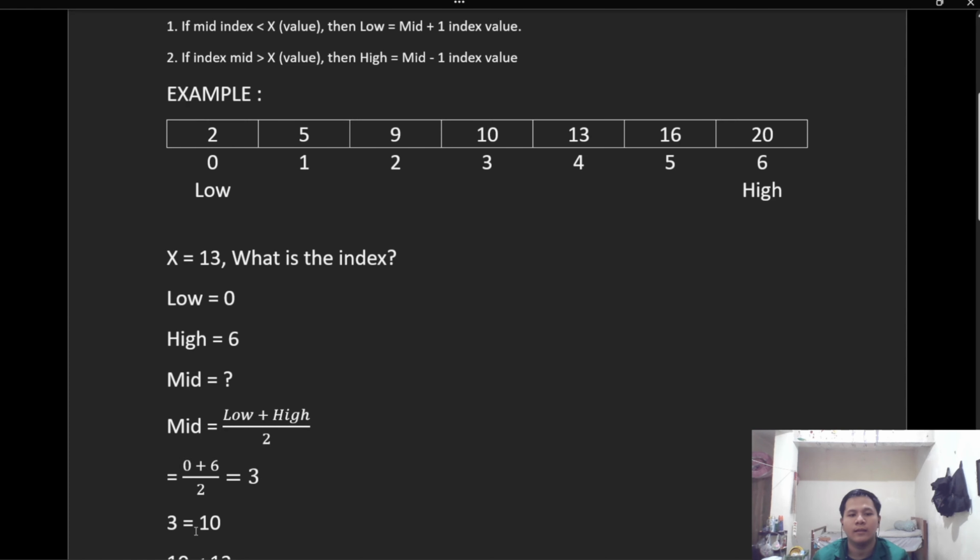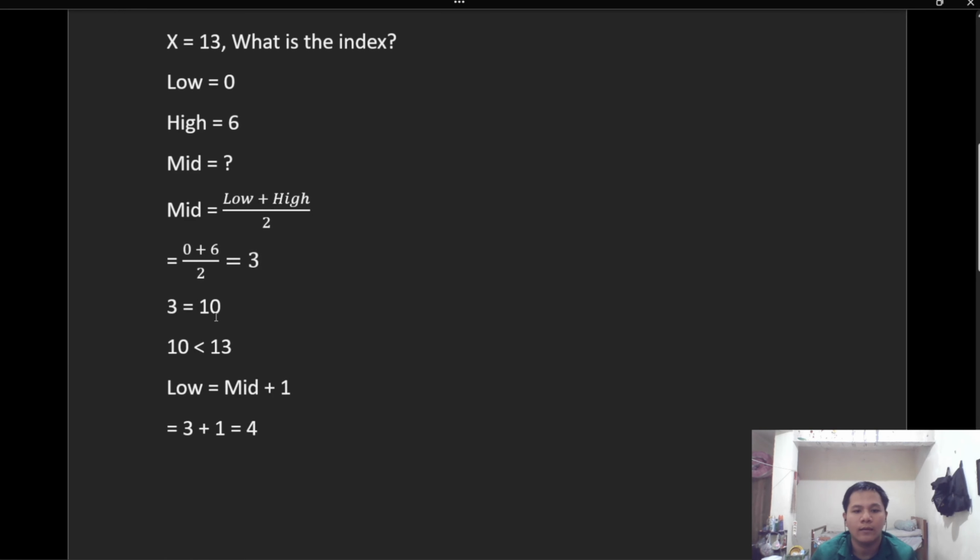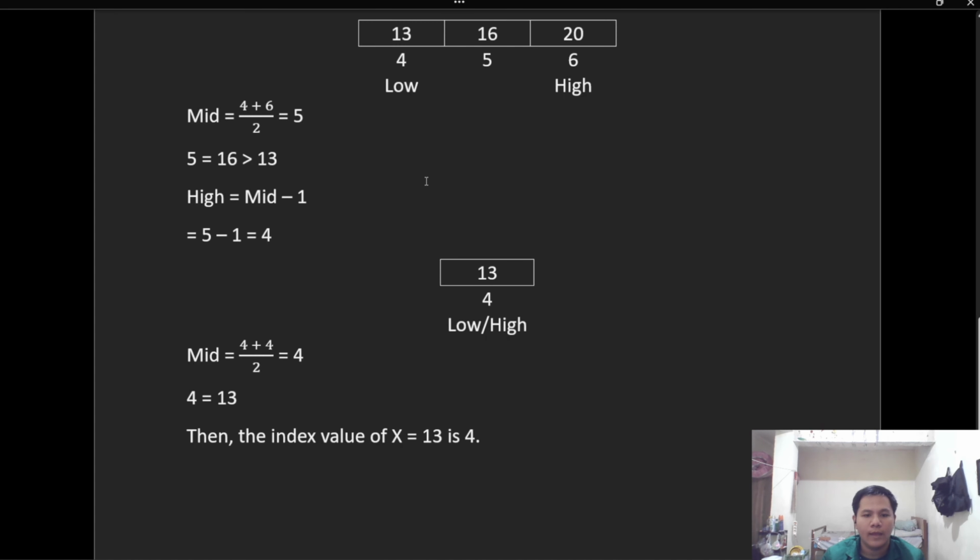The value is 10. Next, we see that 10 is smaller than the x value of 13. Then we continue to the next step. As in the note, if the value is smaller, the middle value plus 1 index. Enter the value and the result is index 4. Next, because we already got the low index value of 4, the index below it is not used. Then, just like before, find the middle value. The result is index 5.